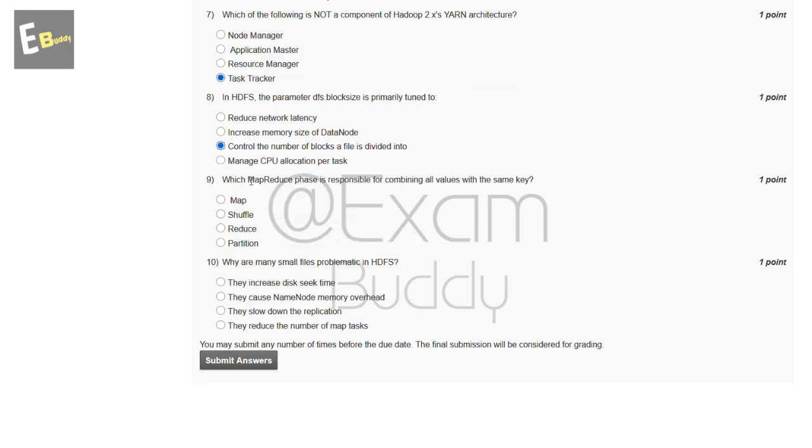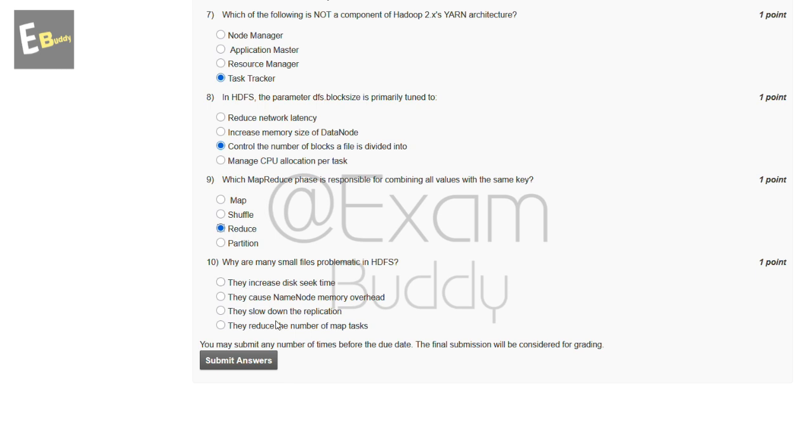Now the ninth question is: which MapReduce phase is responsible for combining all values with the same key? So these are the options: map, shuffle, reduce, partition. So the answer to our ninth question is C, reduce.